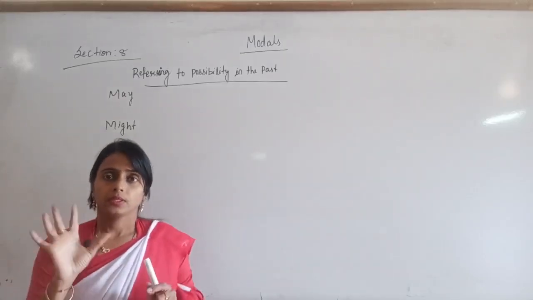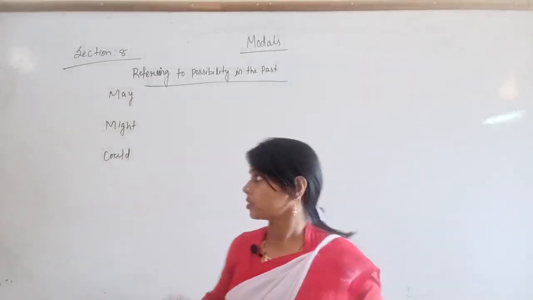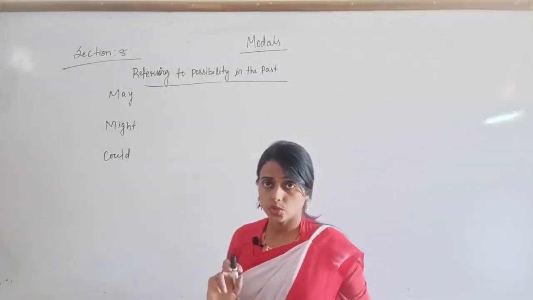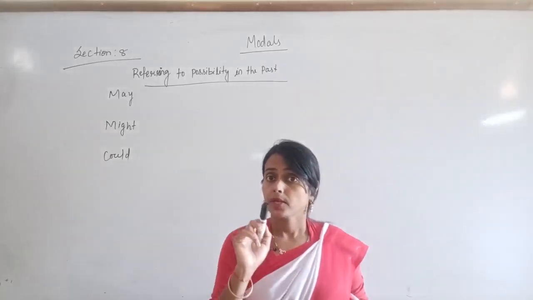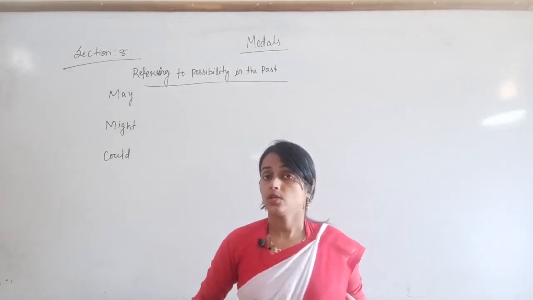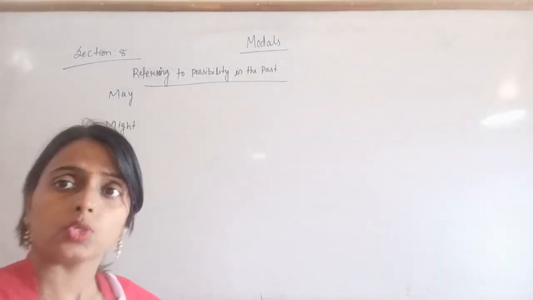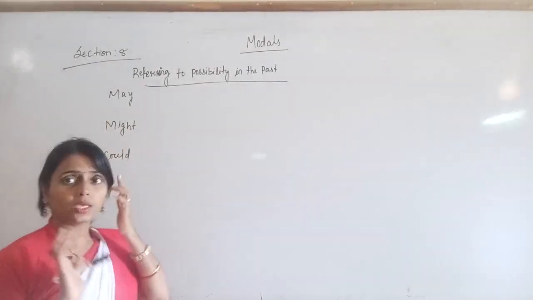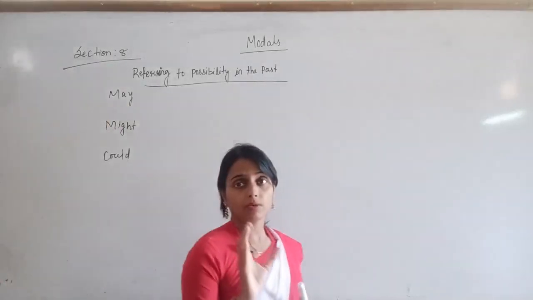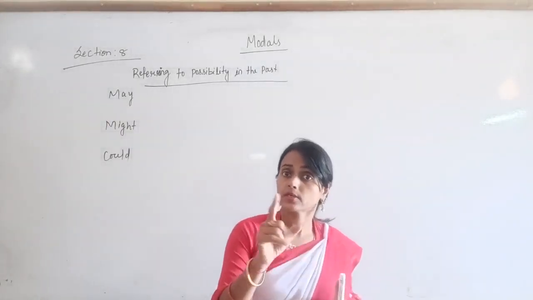Listen, in this section only one point is being given, that we can use may, might and could with some verbs by using present perfect tense in order to indicate the past incident. Understood? These three can be used particularly with some verbs in the present perfect tense.